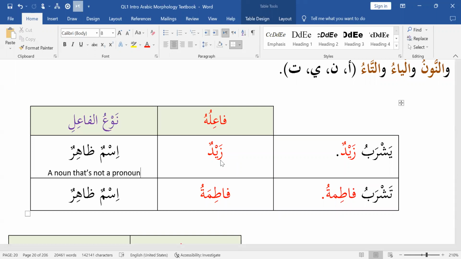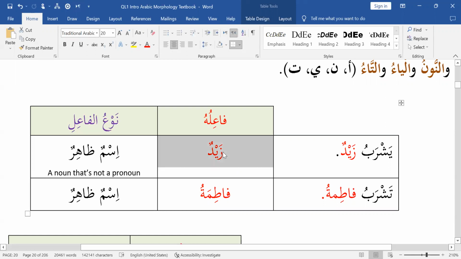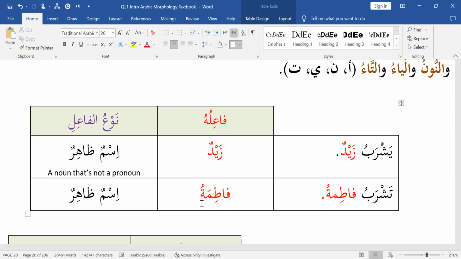But a more grammatically correct understanding is to say that this word ism, this word zaydun, is a noun that is not a pronoun. Because pronouns, when they act like doers, are attached or invisible. So when the grammarians say ismun zahirun, they're talking about a noun such as Zayd, Fatima, al-Muslimun, and other nouns that appear as a separate word after the fi'l.